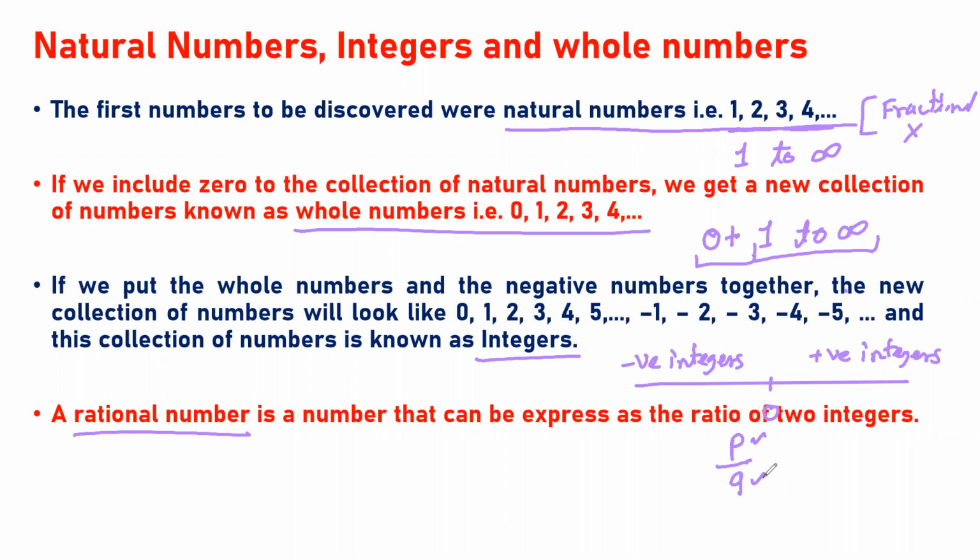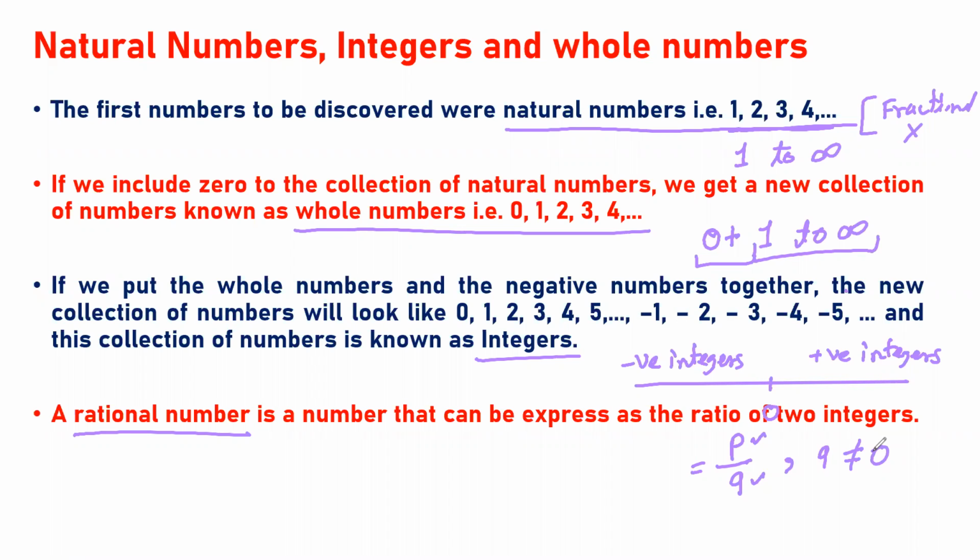So a rational number is a number that can be expressed as the ratio of two integers. I can say this is P upon Q, where Q cannot be 0, because if Q is equal to 0, 1 upon 0 is infinite. That time it is not defined.